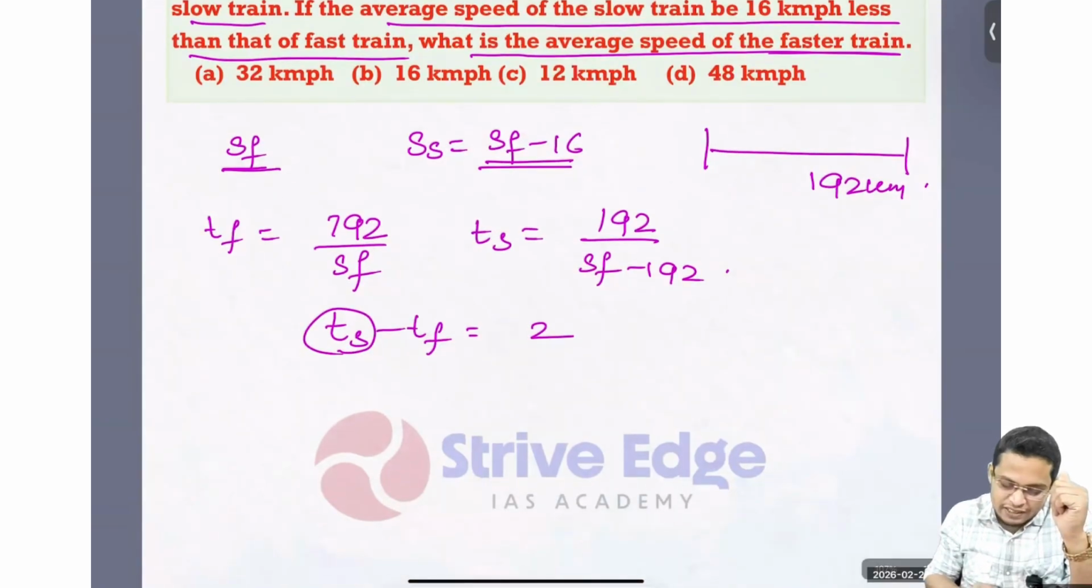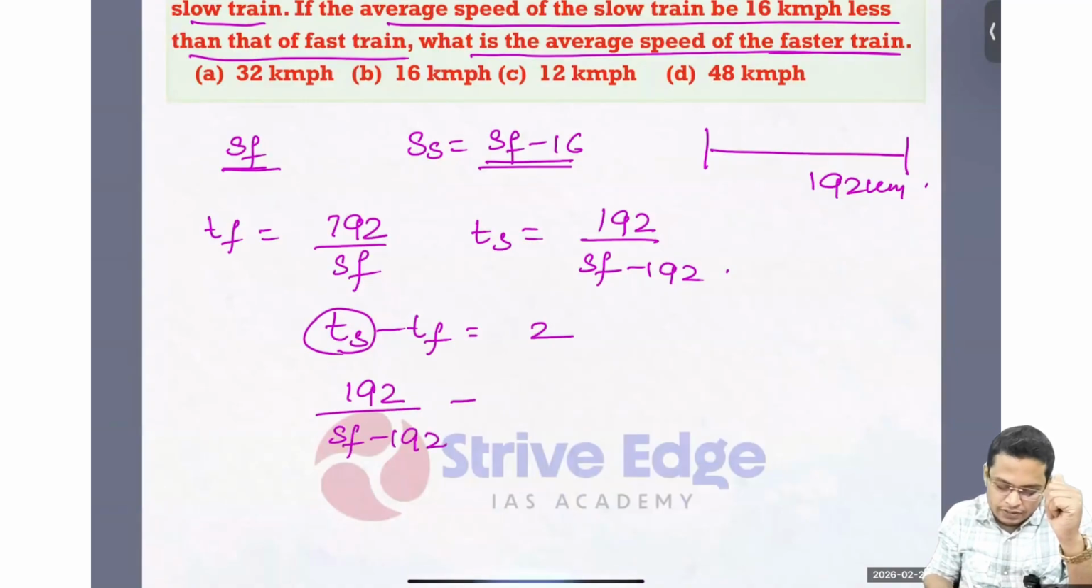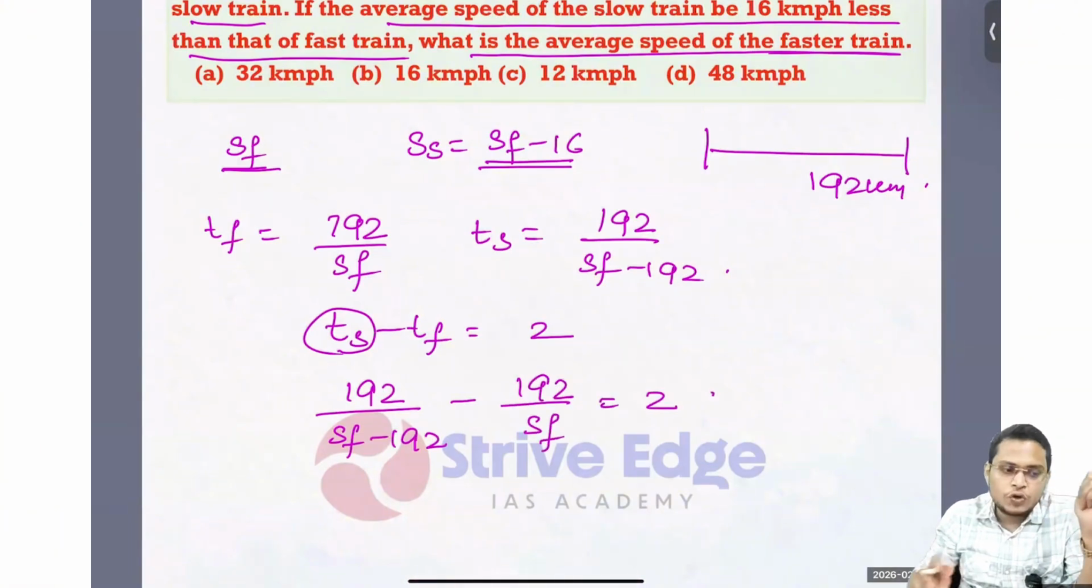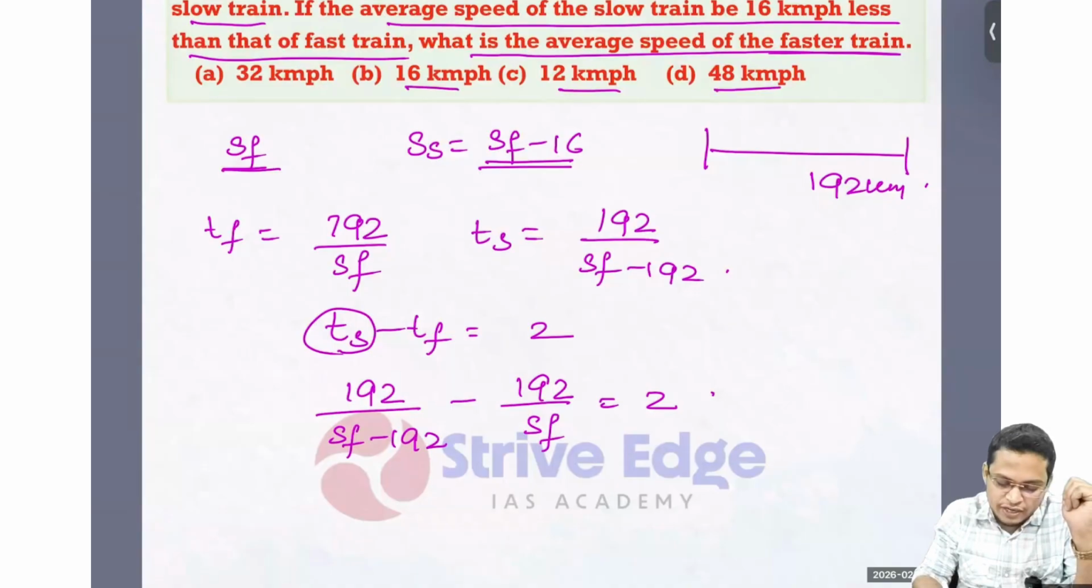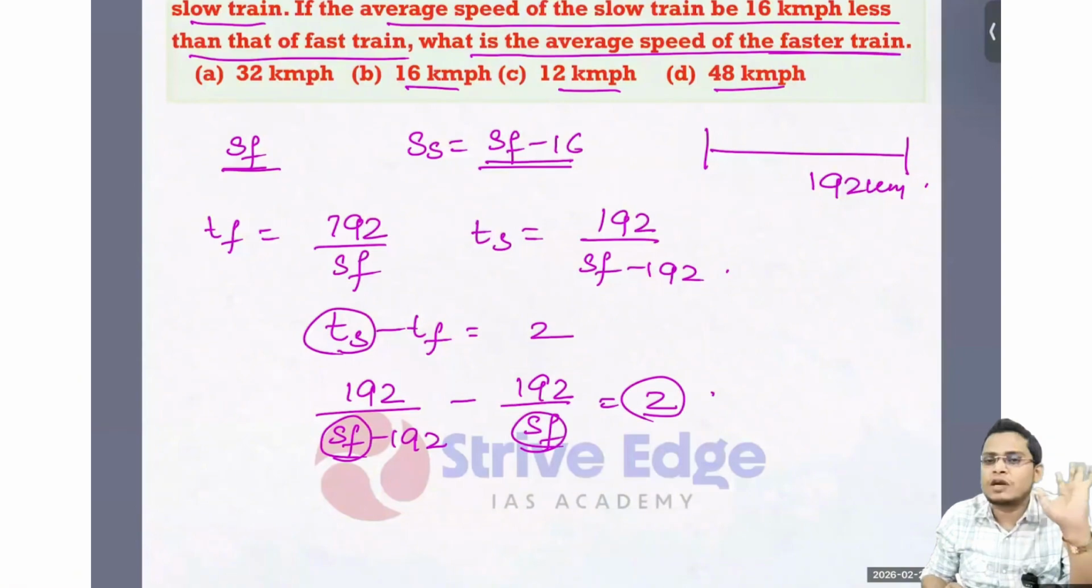Just put this equation and you'll get the answer. So 192 by (SF minus 60) minus 192 by SF equals 2. Here you can use the option values. Put the option values in for SF, and see in which case you are getting 2. This is what my answer is.